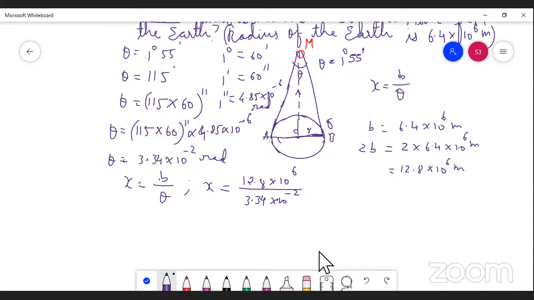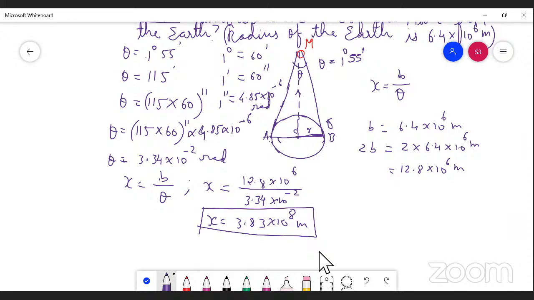If you simplify these values, we can get 3.83 into 10 to the power of minus 2. If this goes from denominator to numerator, already 10 to the power of 6 is there. The minus 2 converts to plus 2, so 10 to the 6 plus 2, 10 to the power of 8 meter. So this is the final distance from the center of the earth to moon.